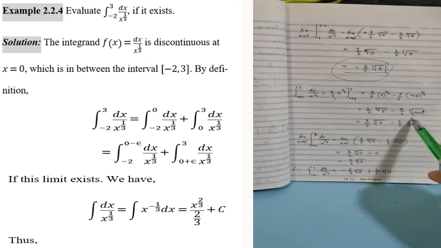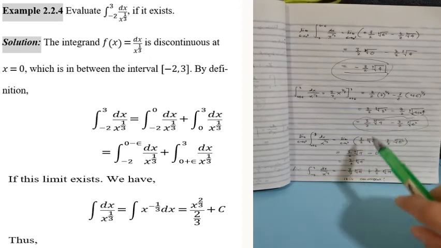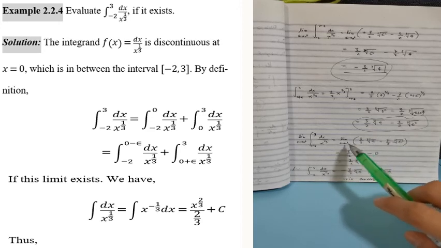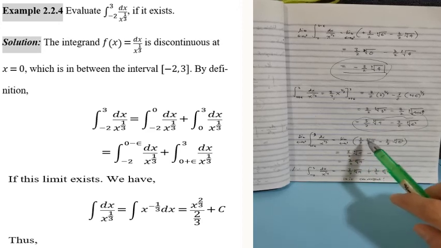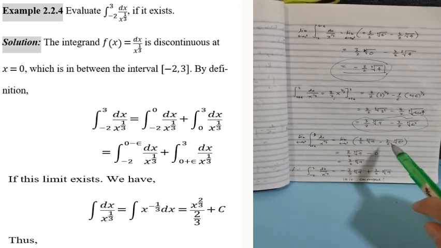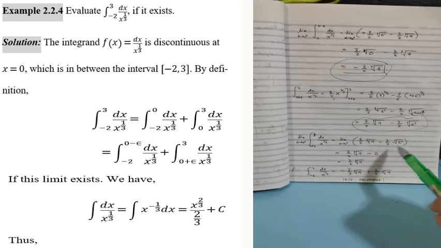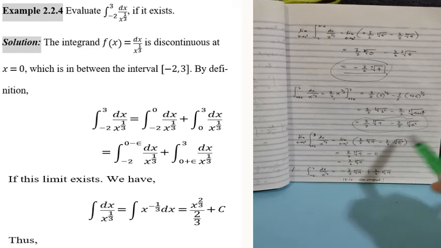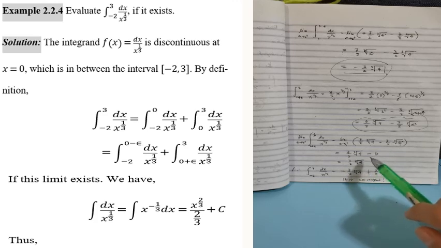Now we take the limit as epsilon approaches 0 from the right. Replace epsilon by 0, and that term becomes 0. So we have 3 halves times the cube root of 9.